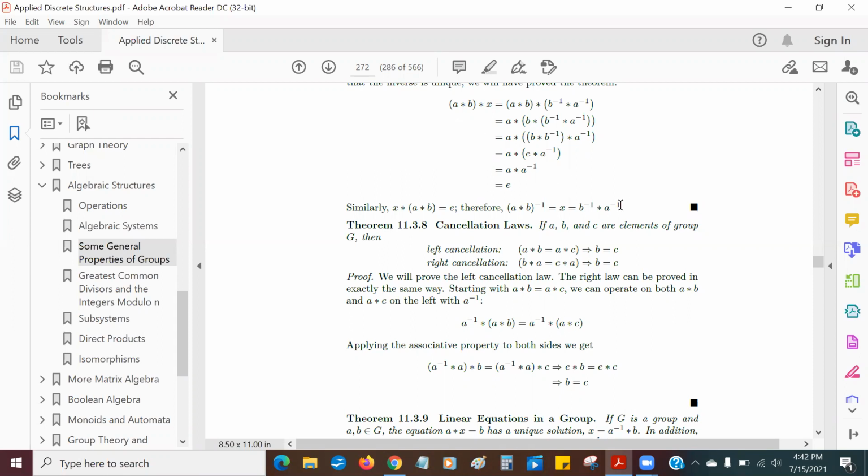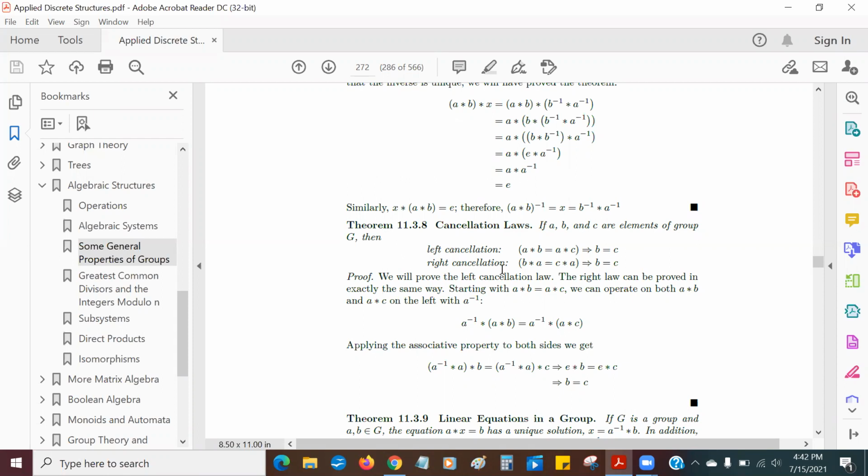And that leads us to the next thing, which is cancellation laws. Now, cancellation does not always work in linear algebra, but here we're going to see something else. If A, B, and C are elements of a group G, then you have what they call left cancellation and right cancellation. It's not always clear.